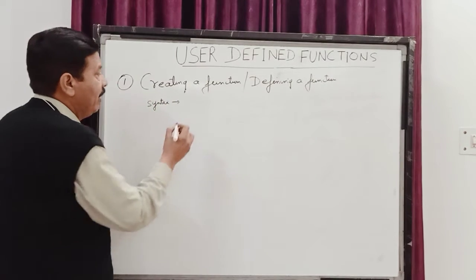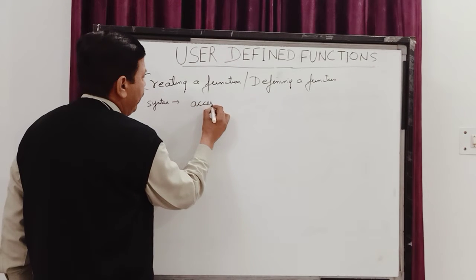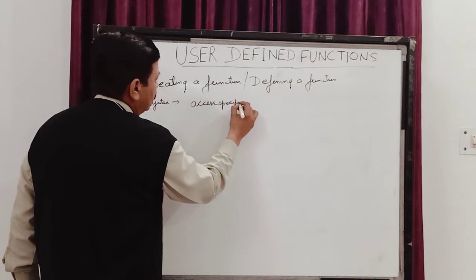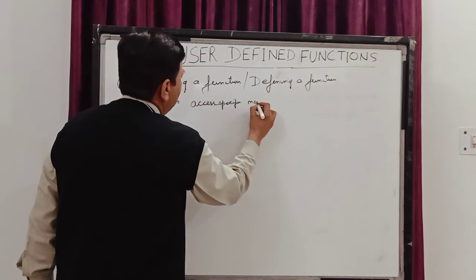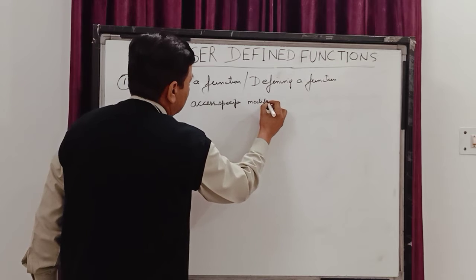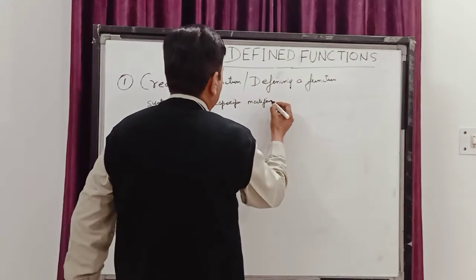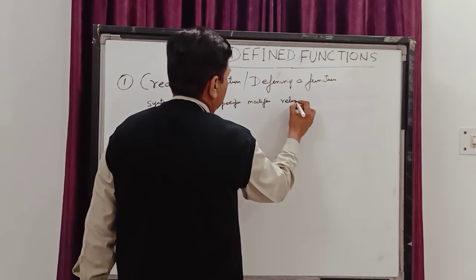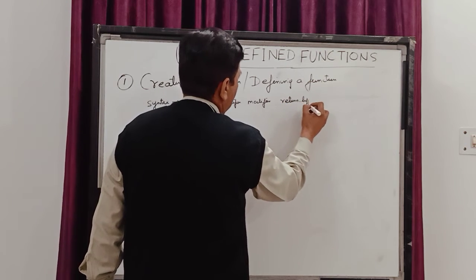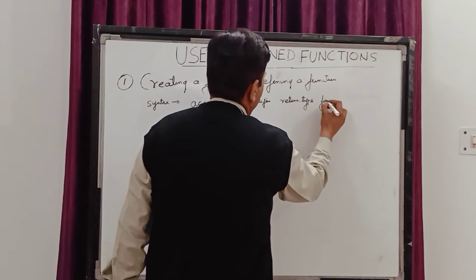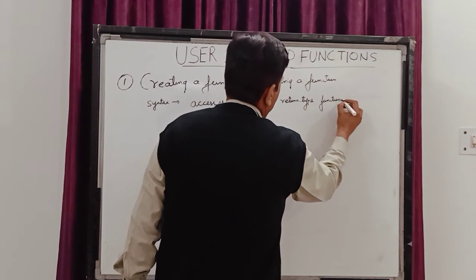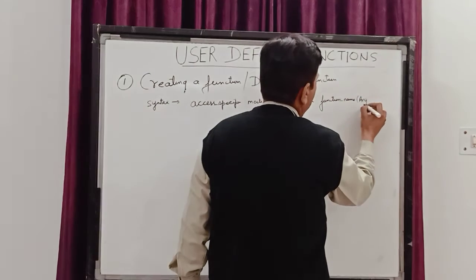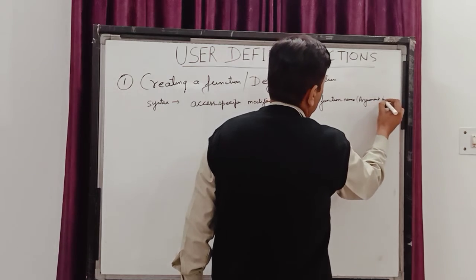The syntax of writing a function is that we first write the access specifier, then we write the modifier, and then we write the return type, then we write the function name, then we have a bracket, and here I write the argument list.